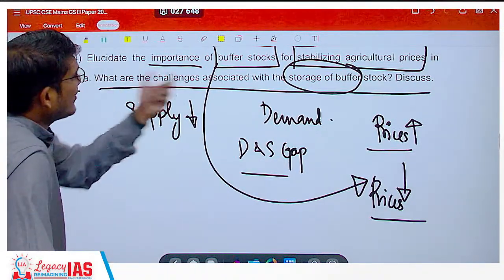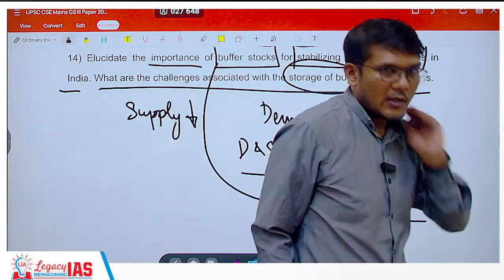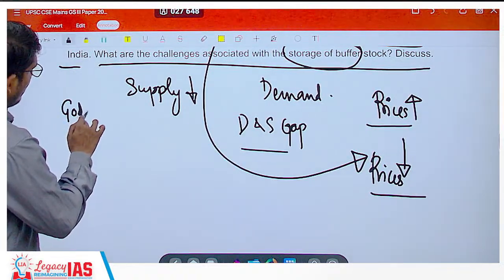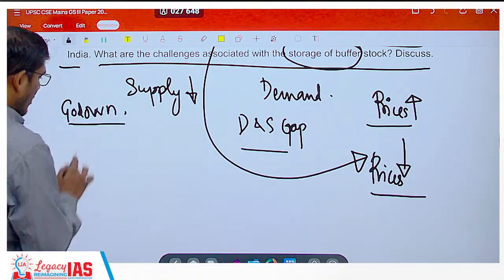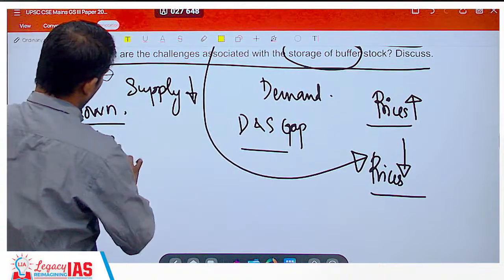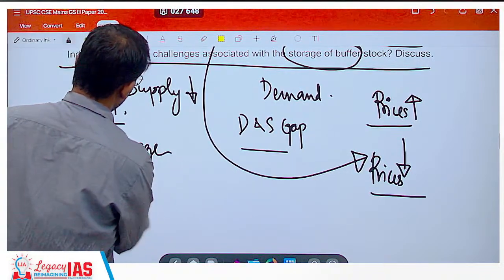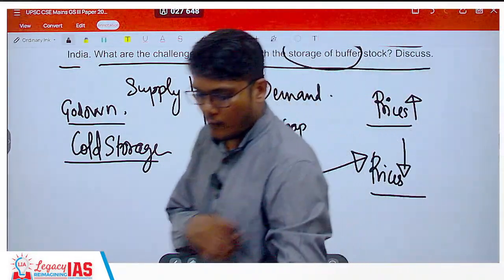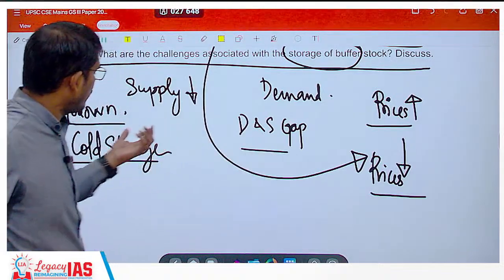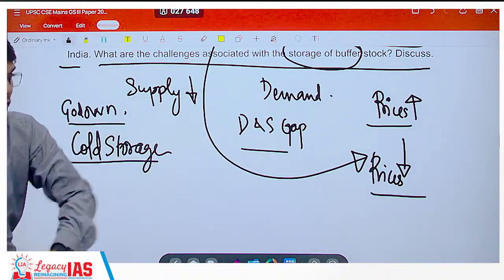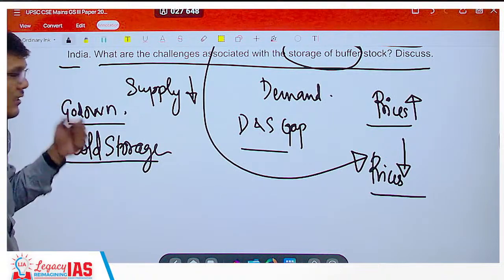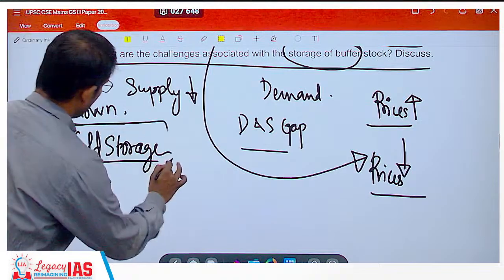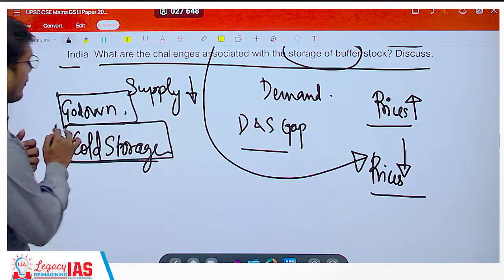Now, what are the challenges associated with the storage of buffer stock? The storage of buffer stock, lack of storage godowns. Not just that, for certain things you require cold storage, and that is also problematic. You do not have a cold storage system. If the country has a buffer of food grains, fine, to an extent you can store. But we are talking about nutritional security, so vegetables, fruits, pulses and other things also need to be stored. Especially for fruits and vegetables, cold storage is required. For other things also, proper godowns are required.